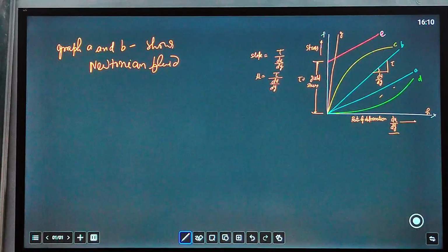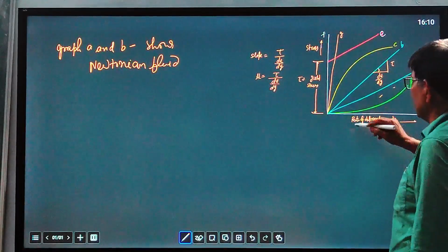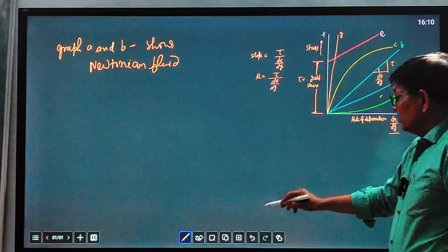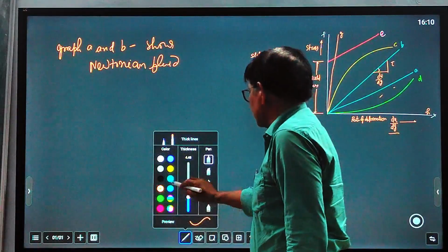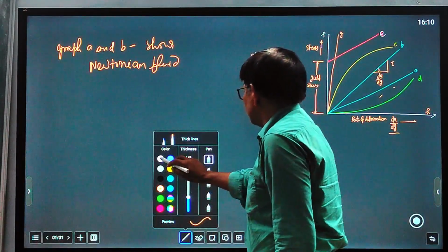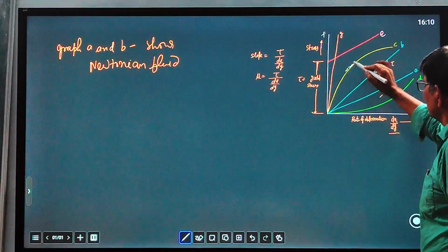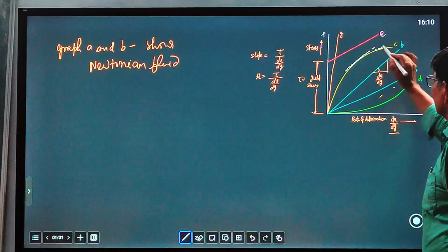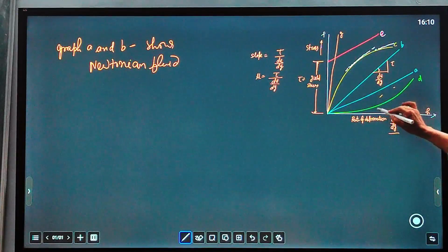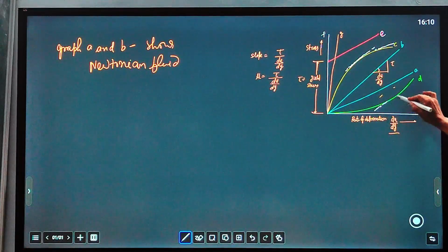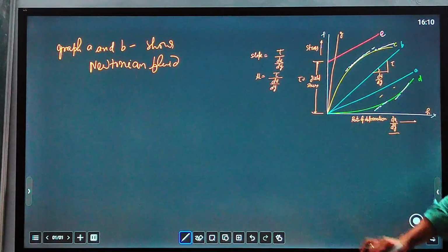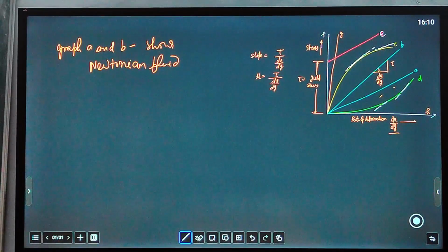Now come to graph C. Here you can see the slope is continuously changing, and decreasing. In graph D, the slope is continuously changing and increasing. In graph C, the slope is continuously decreasing.